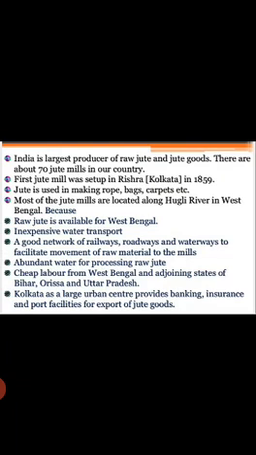This is because raw jute is available in West Bengal, inexpensive water transport, and a good network of railways, roadways and waterways facilitate movement of raw material to the mills. There is abundant water for processing raw jute, and cheap labor from West Bengal and the adjoining states of Bihar, Odisha and Uttar Pradesh. Calcutta, as a large urban center, provides banking, insurance and port facilities for export of jute goods.